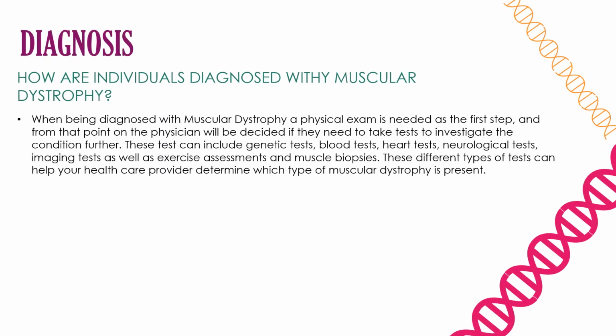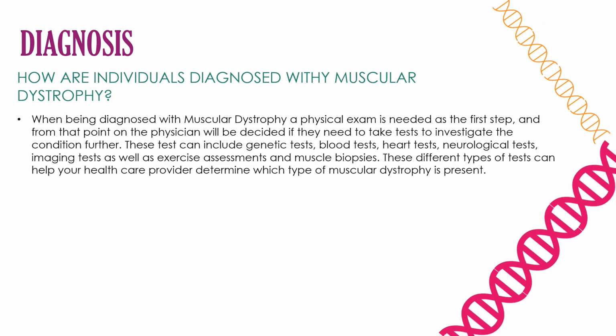How are individuals diagnosed with muscular dystrophy? When being diagnosed with muscular dystrophy, a physical exam is needed. From that point on, the physician can decide if a new test will need to be taken. Those tests may include a genetic test, blood test, heart test, neurological test, imaging test, as well as an exercise assessment and muscle biopsies. These different types of tests can help your healthcare provider determine which type of muscular dystrophy is present.